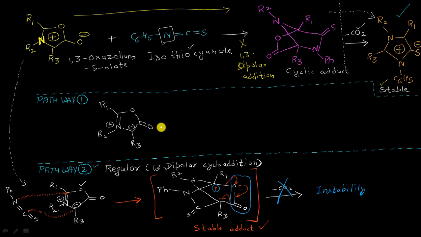Now, please listen carefully. What is going to happen in the first pathway, which is occurring simultaneously with this second pathway? What is going to happen is it will be going to react with this C6H5 single bond nitrogen, double bond carbon, double bond sulfur here. But definitely this is not a 1,3 dipolar cycloaddition reaction. It is not that same mechanism.